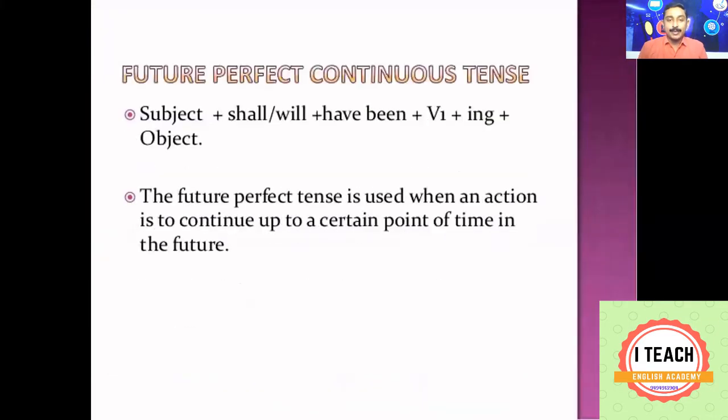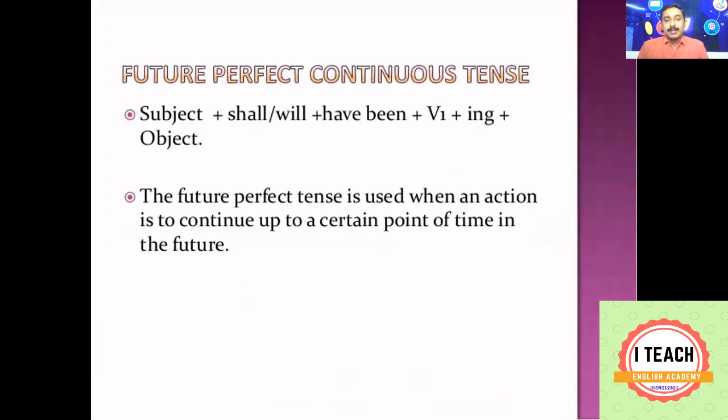Future perfect continuous tense. This tense is very rare. We rarely use this tense. Still it has a usage. Though we use it rarely, still it has a usage. Future perfect continuous tense is used when an action is to continue up to a certain point of time in the future.